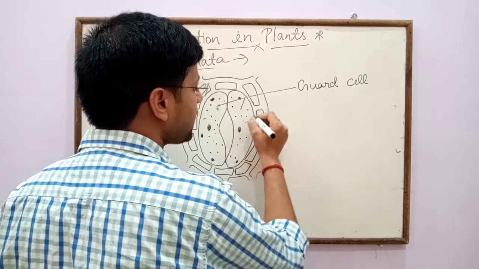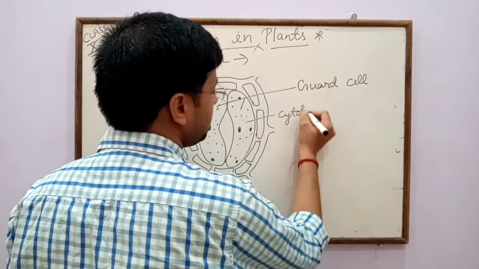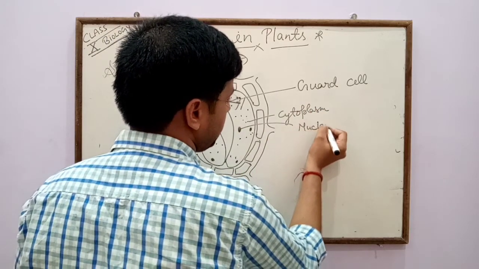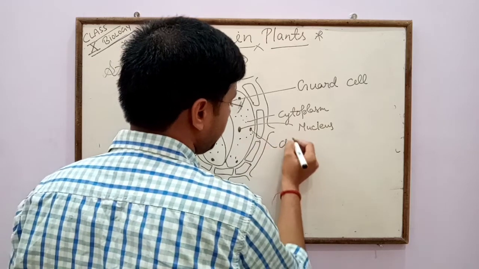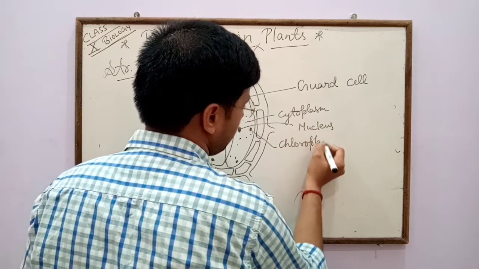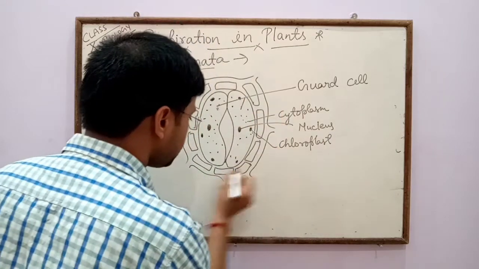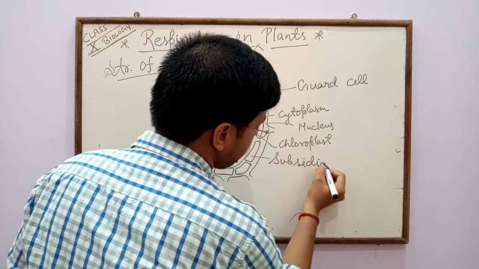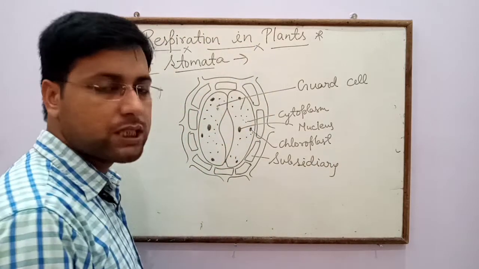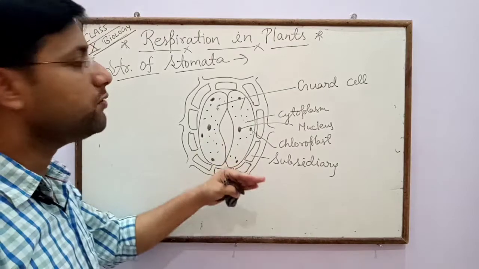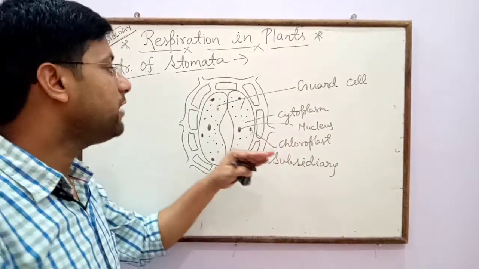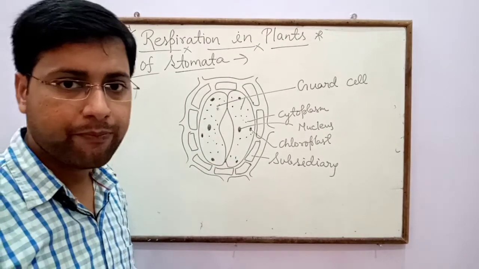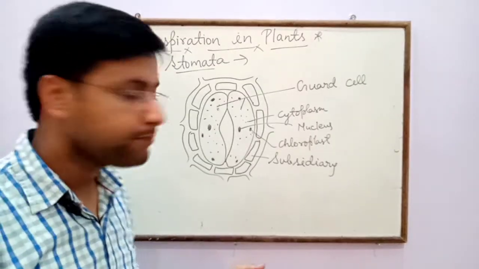Inside the guard cell, cytoplasm is present, and nucleus and chloroplast, and these are the subsidiary cells. These are the subsidiary cells which help or support the guard cell, especially during opening and closing of stomata. Commonly the stomata open during daytime and close during night time.